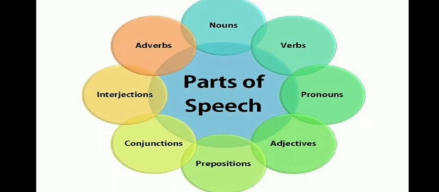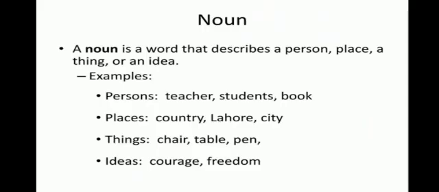Now, children, we all know that there are 8 parts of speech in English grammar. They are nouns, verbs, pronouns, adjective, preposition, conjunction, interjection, adverbs. So, as we all can see, noun is also a part of speech. Students, do you remember what is noun? A noun is a word that describes a person, place, a thing, or an idea. Or in simple words, we can say naming words are called noun.